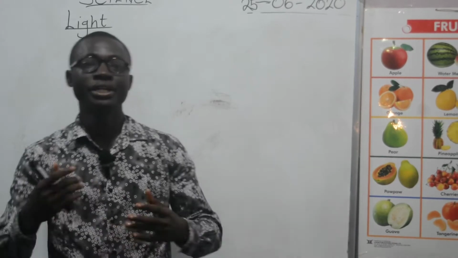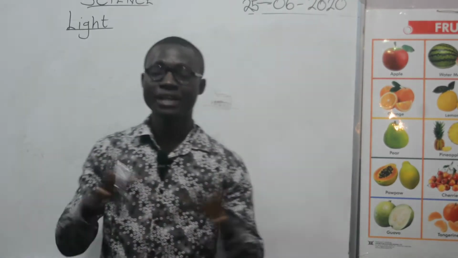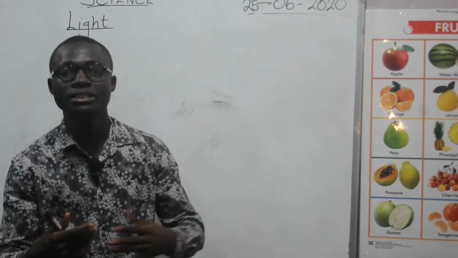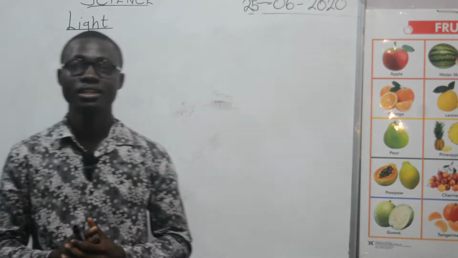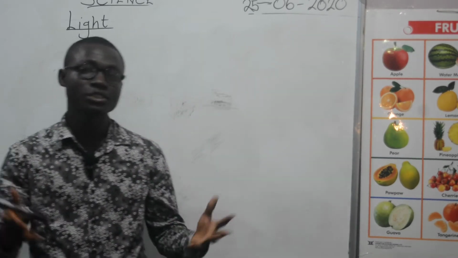So, we can define light as a form of energy which enables us to see.